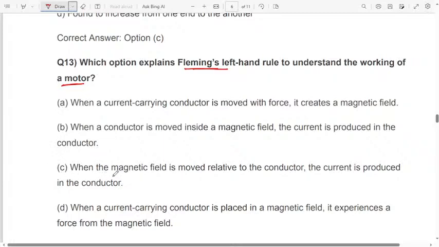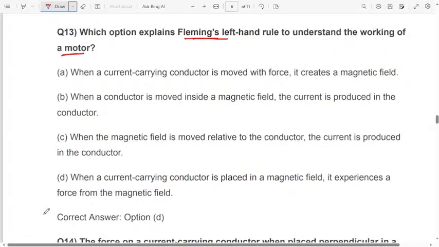Option C, when the magnetic field is moved relative to the conductor, current is produced in the conductor. Fourth option, when a current carrying conductor is placed in a magnetic field, it experiences a force from the magnetic field. Which is the correct answer here? Option D.